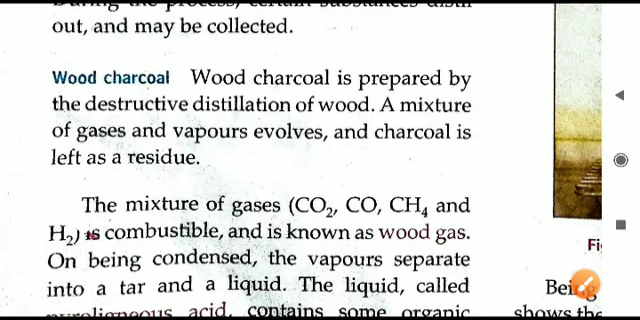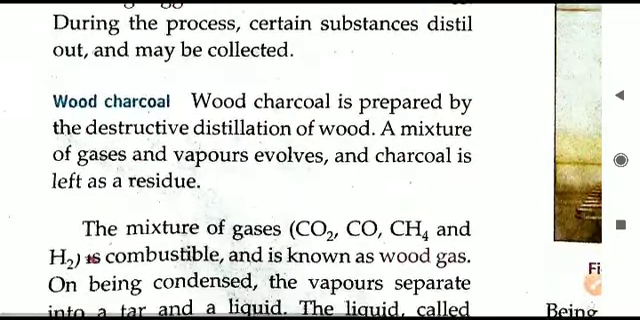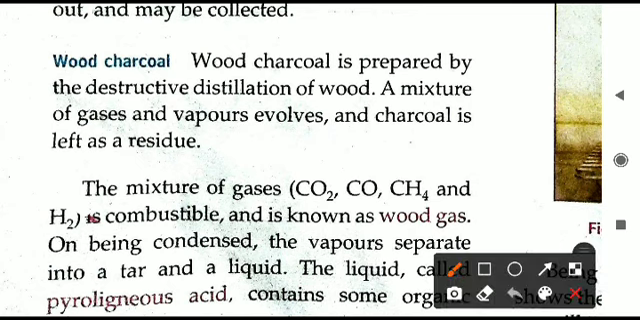Let us see how wood charcoal is prepared by this method. We have seen the concept of the preparation of charcoal. Charcoal is of different types. One type of charcoal is wood charcoal. It is prepared by the destructive distillation of wood. We will take a powdered form of the wood, keep it on heating, and let us see what will form in the experiment.